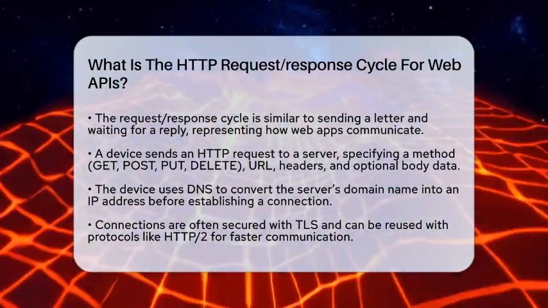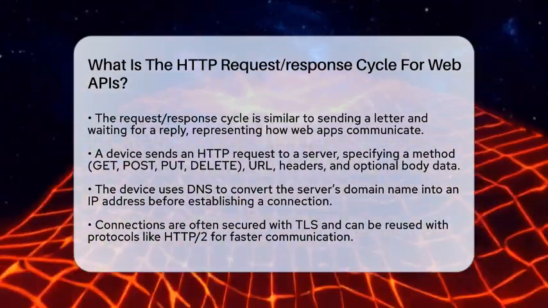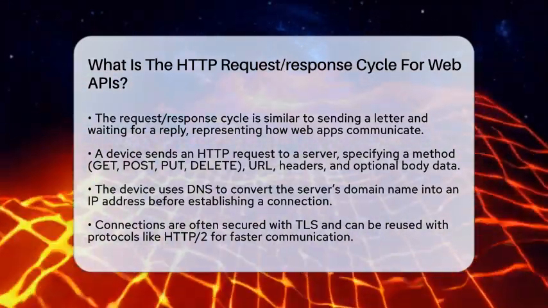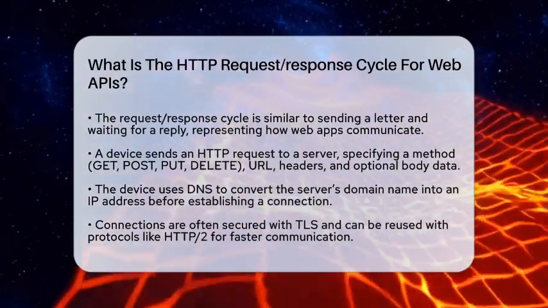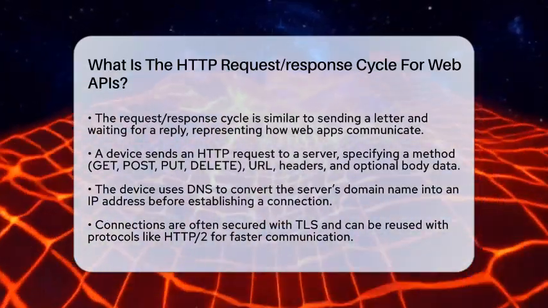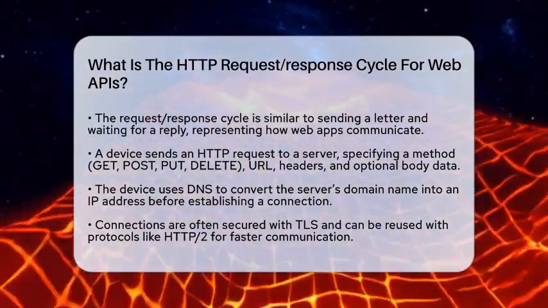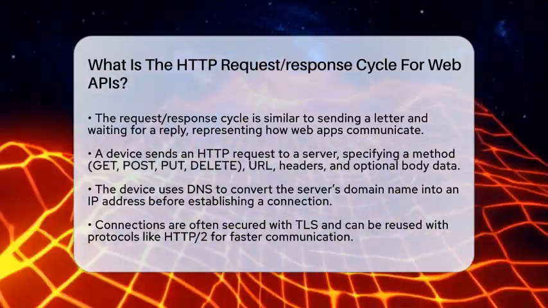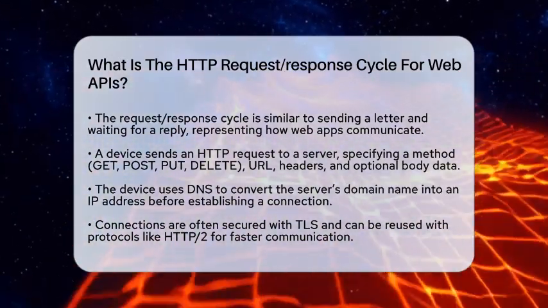The cycle starts when your device sends an HTTP request to the server. This request includes an HTTP method like GET to retrieve data, POST to send new data, PUT to update existing data, or DELETE to remove data. It also has a URL that points to the specific resource or endpoint you want to access. Sometimes, the request has headers with extra information like authentication tokens or content type, and a body with data if needed.